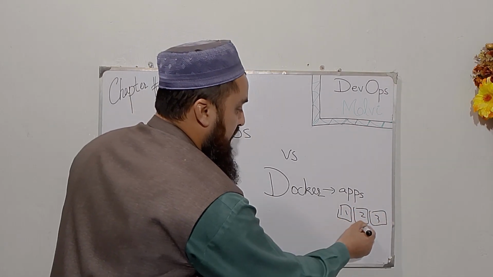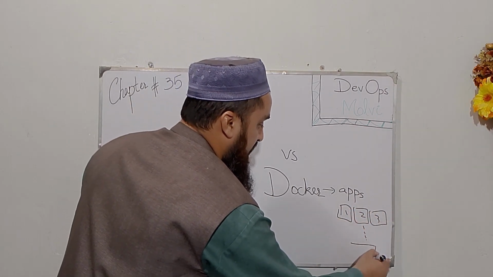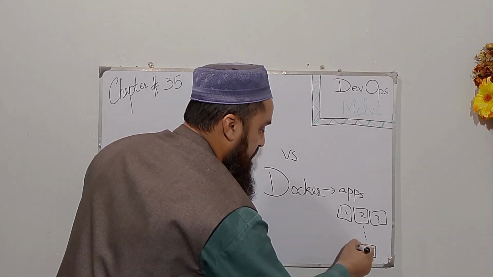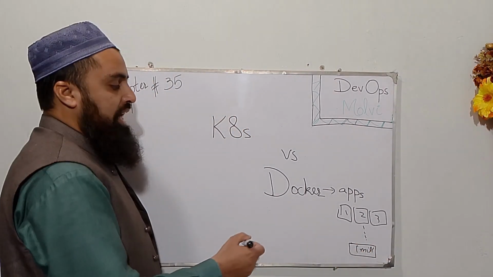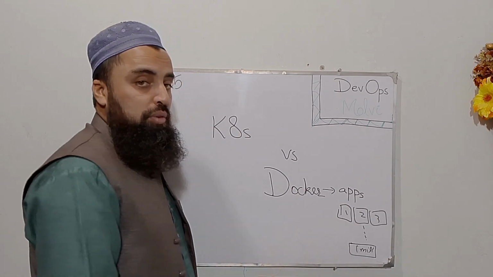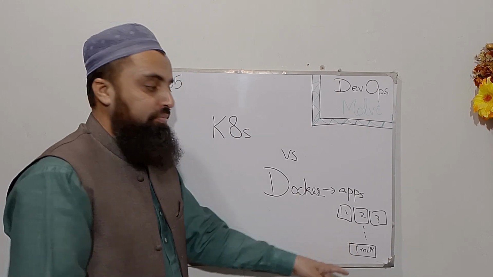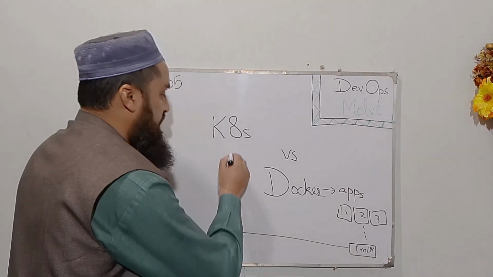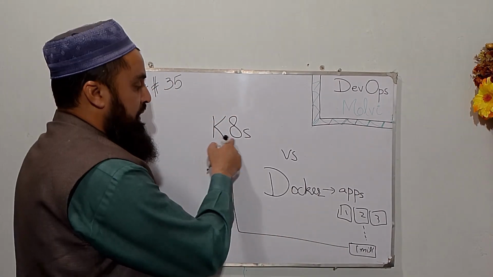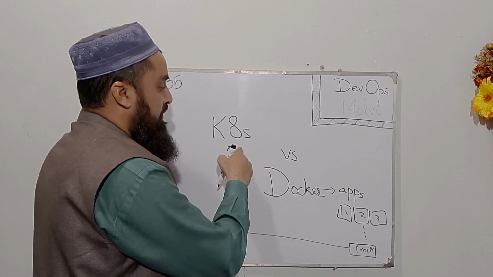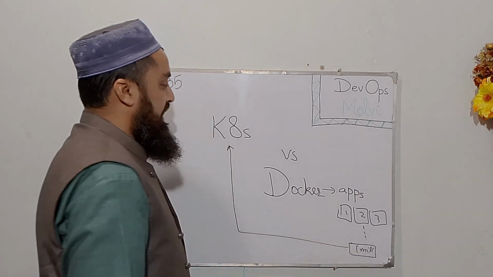And now if these containers are in millions, definitely I will need a tool to manage all those millions of containers. And that's where Kubernetes comes in, and Kubernetes actually helps to manage, deploy, and scale all those containers.